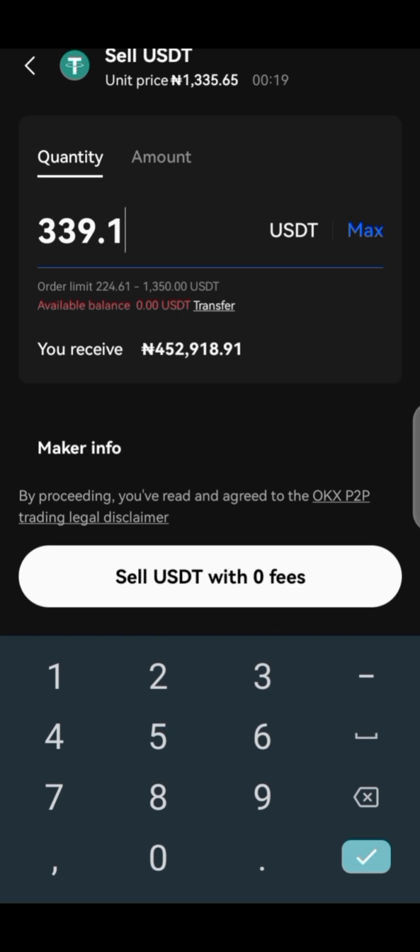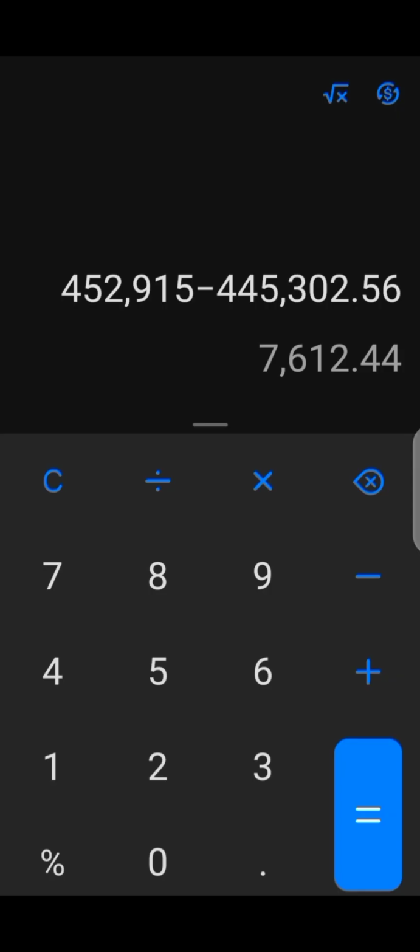Then let's go to our calculator and see how much we have been able to make from this arbitrage. Looking into my calculator right now, you can see I've done the calculation. Our initial capital, the capital we used for buying USDT from different merchants, altogether was 445,302.56.